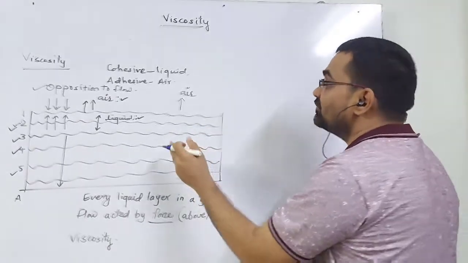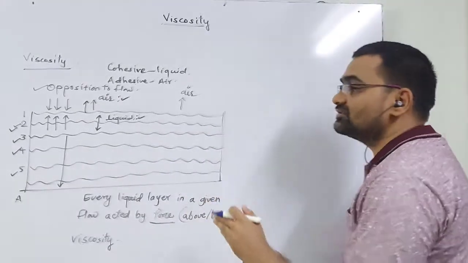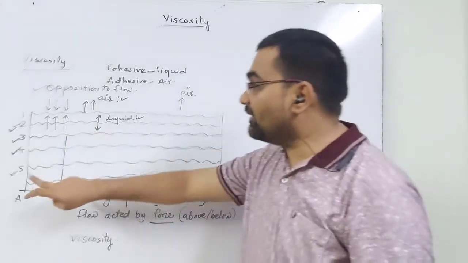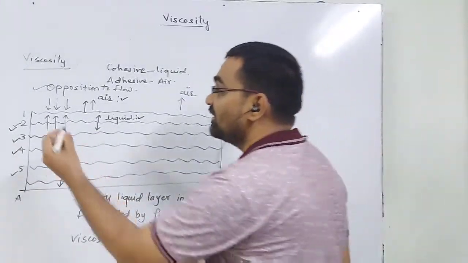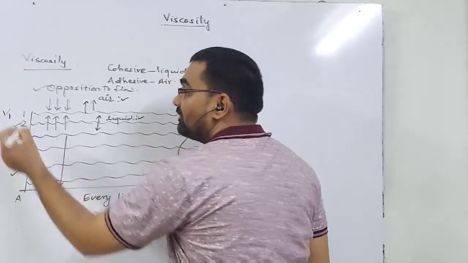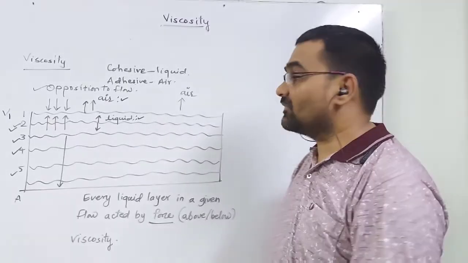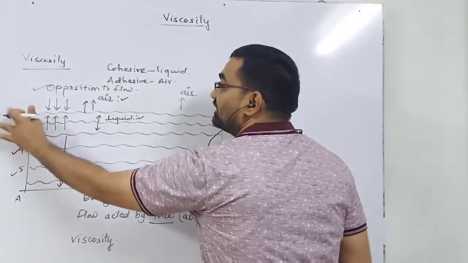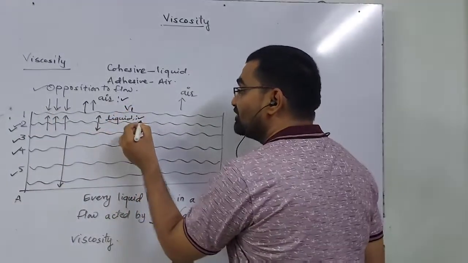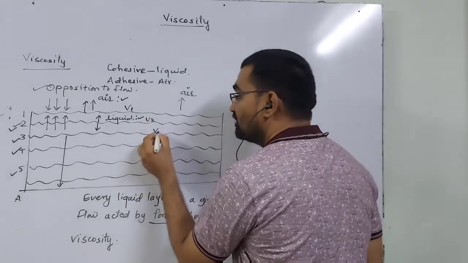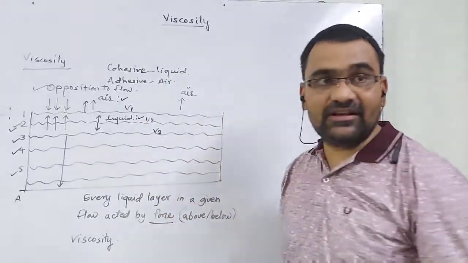On this basis, we define the two flows that we have already learned, streamline flow and turbulent flow. Say the velocity of the first layer is V1, the velocity of the second layer is V2, then V3, and so on, there are several layers.